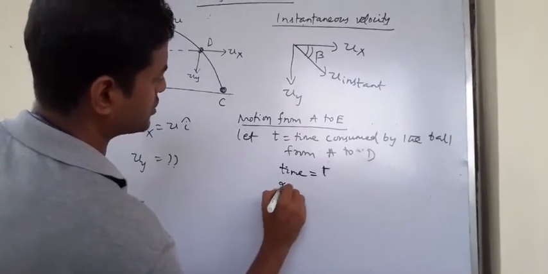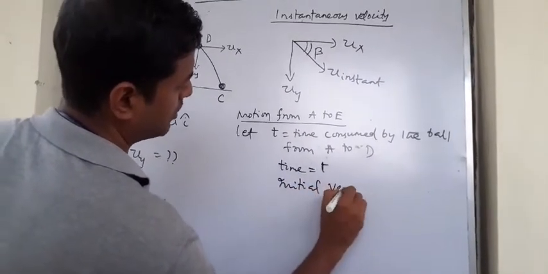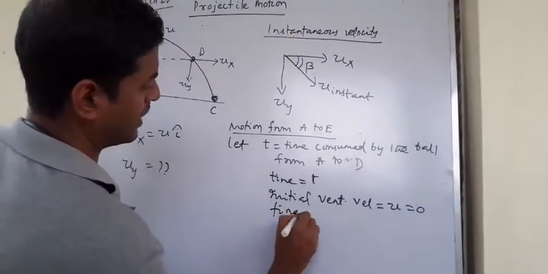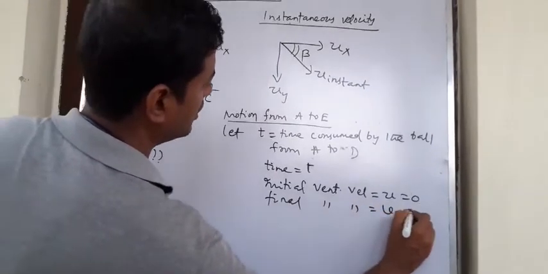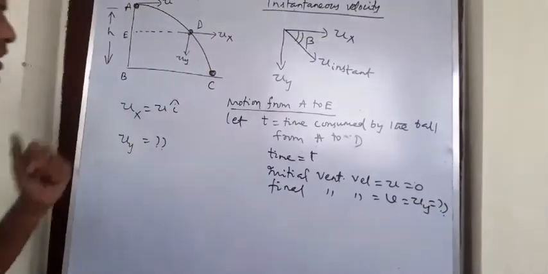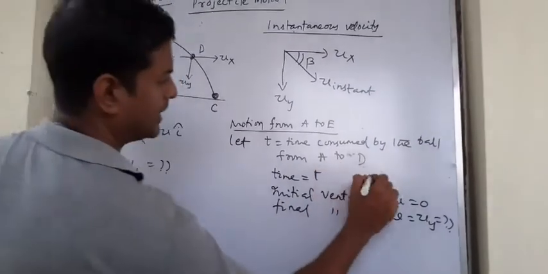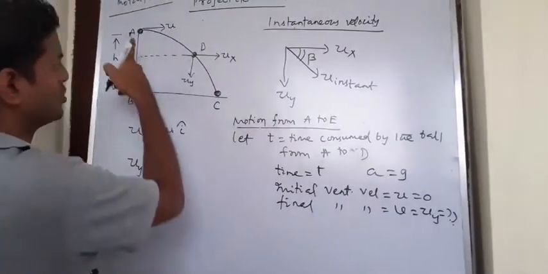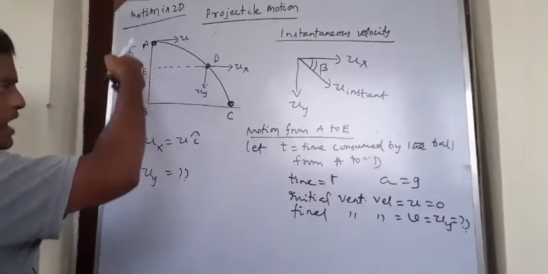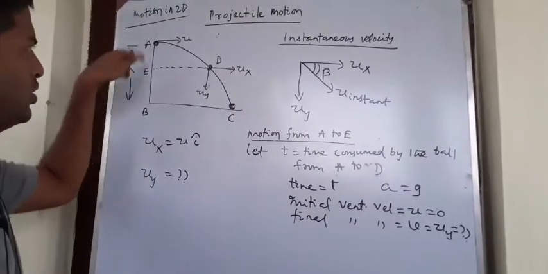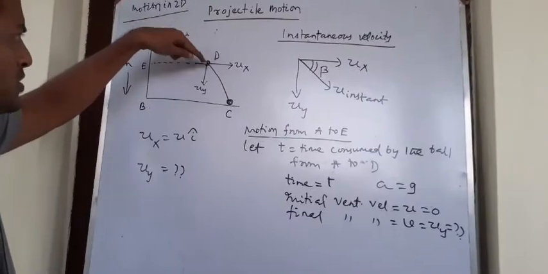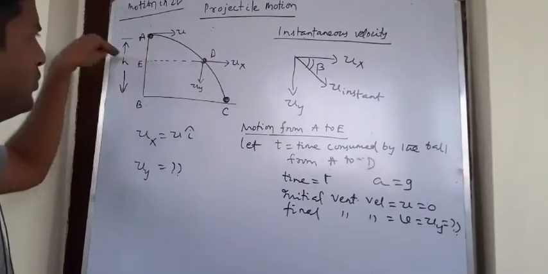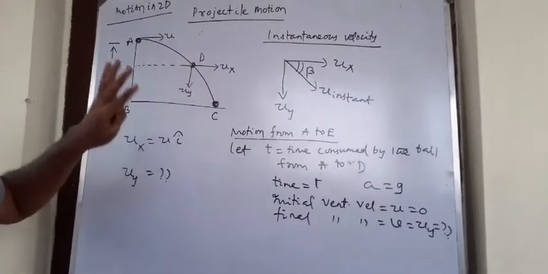My initial vertical velocity u will be 0, and final vertical velocity will be v equal to uy, that I want to find out, and acceleration equal to g. And I am considering my motion from A to E. So even if it is a two-dimensional motion, but I am simplifying it to a one-dimensional problem, then only I can calculate uy. So velocity possessed by the ball here is also same as here. The ball is going along this path, but at that same position, the velocity of the particular ball is same.